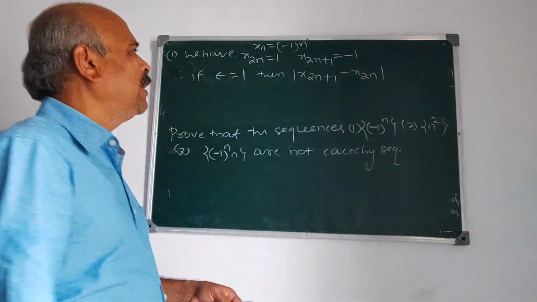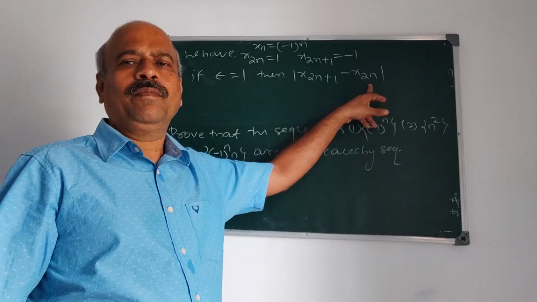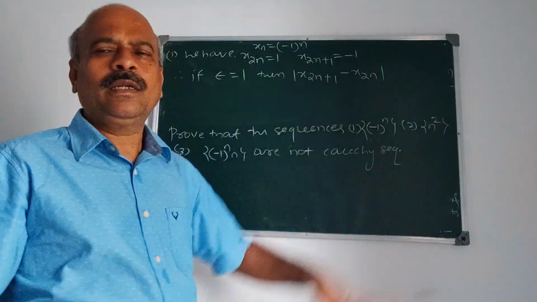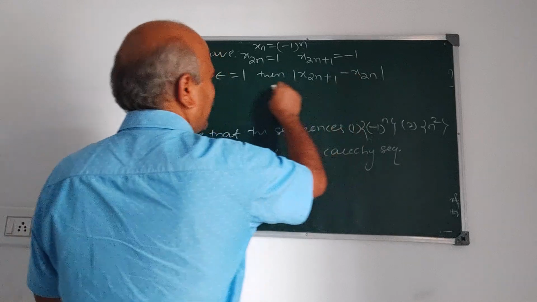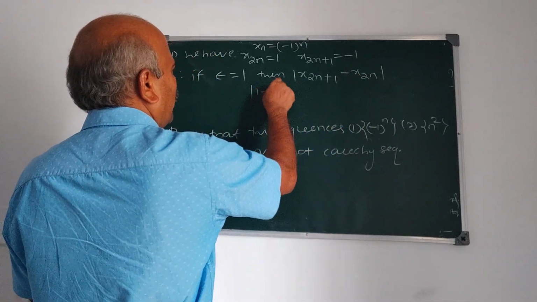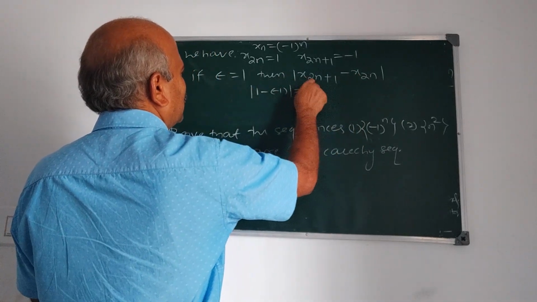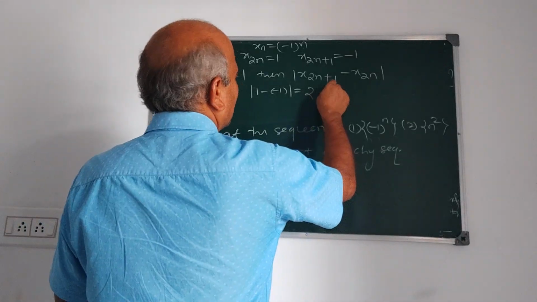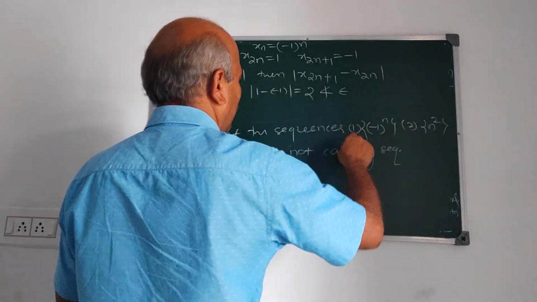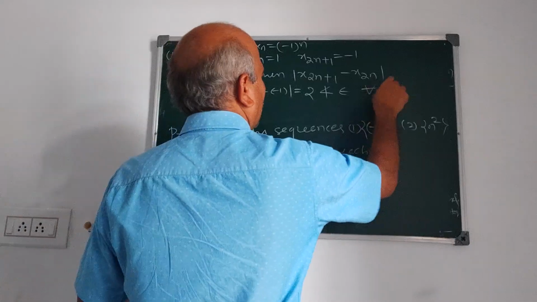Now we take n and m as 2n plus 1 and 2n. If epsilon is 1, then x 2n plus 1 minus x 2n is mod of minus 1 minus 1, which is equal to 2. It is not less than epsilon for all n.